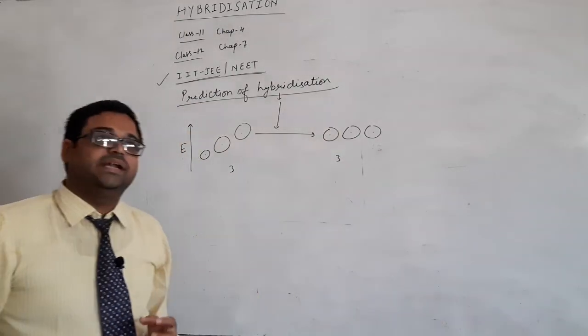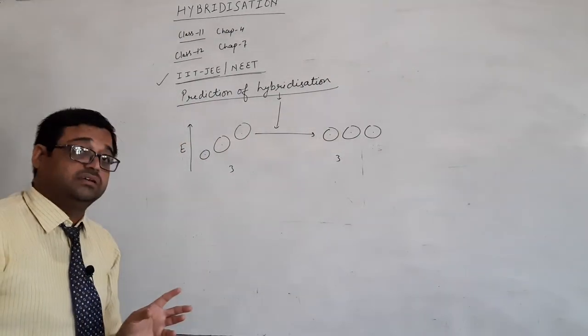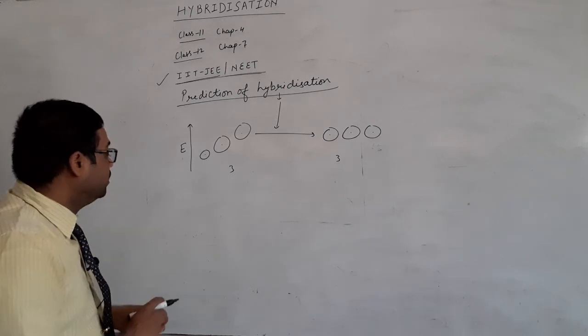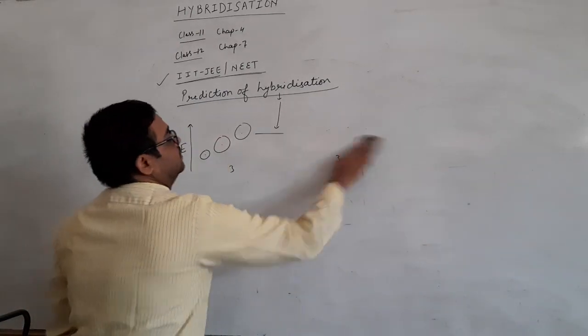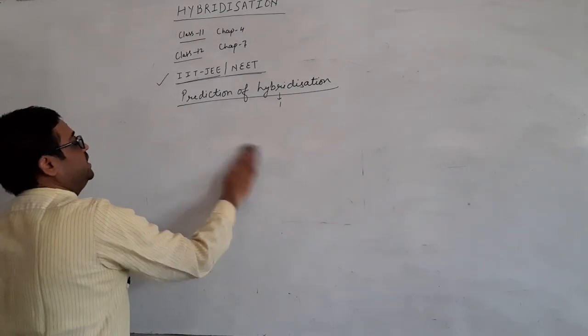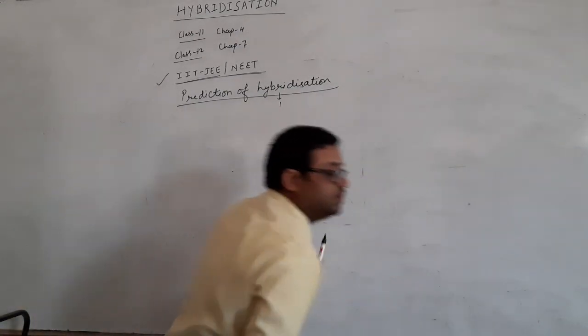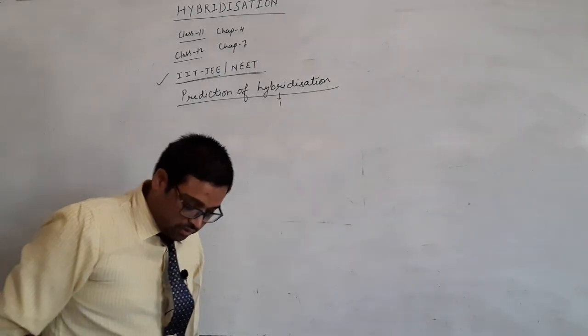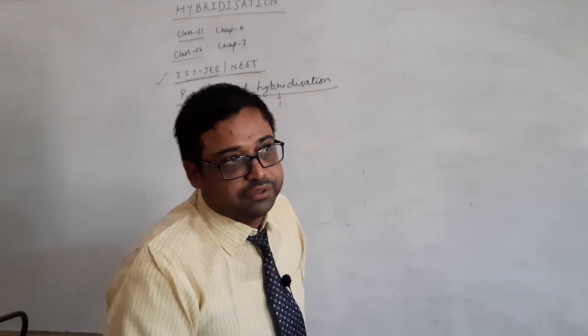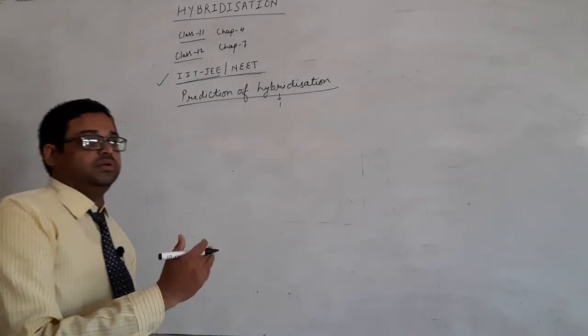Now prediction of hybridization. For prediction of hybridization, I have a certain trick which I will give you. The trick is with S block and P block. Do you know about S block and P block? S block is first A and second A group, and P block is from group 13 to 18.